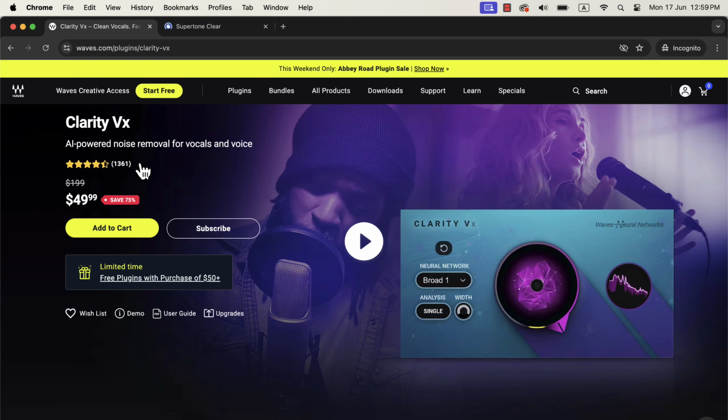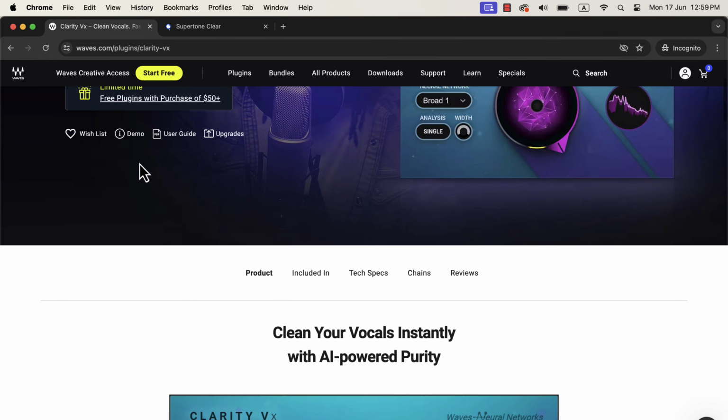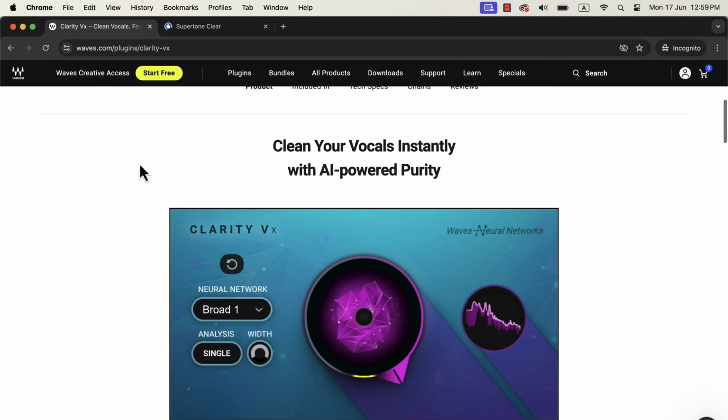There are other AI-based noise reduction plugins too, but in my opinion, these two perform better. If you know about other AI-based plugins, you can let me know and I will perform some tests on those.